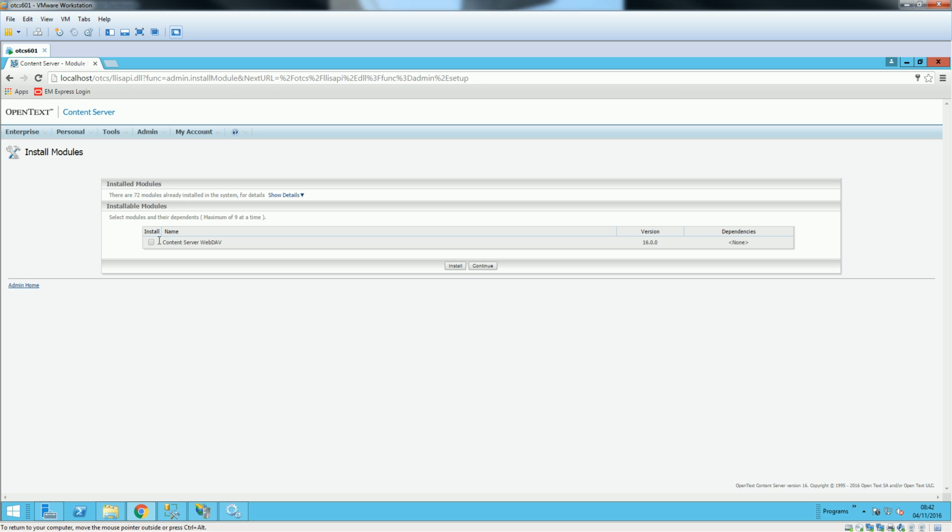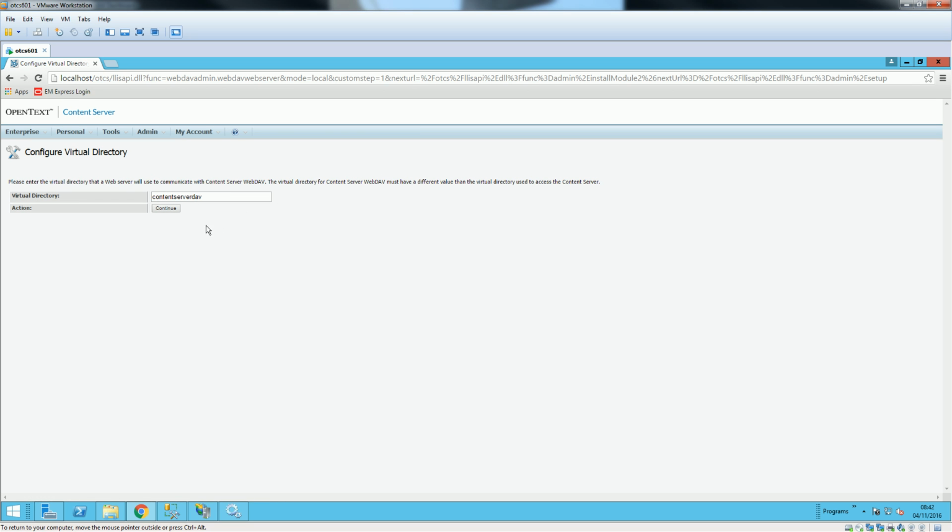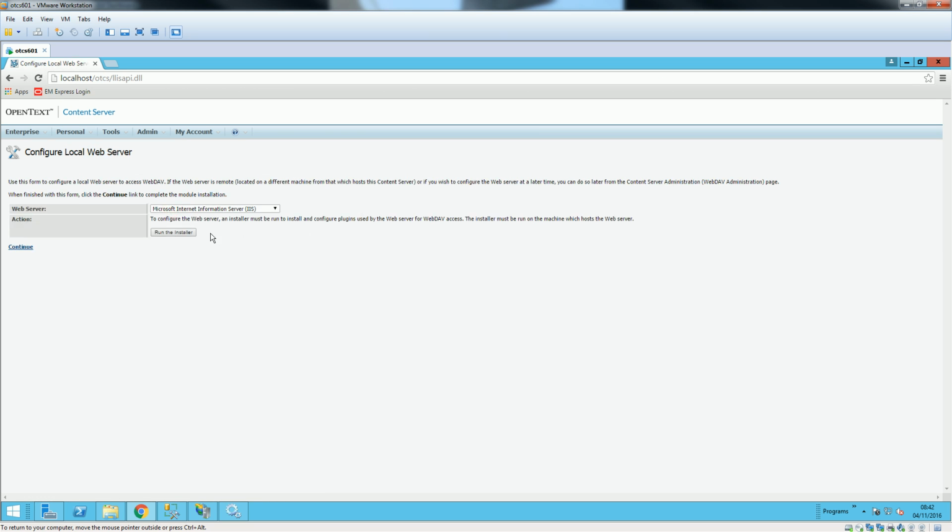Here you can install content server web development. So we'll say install it. It doesn't need it, but in this case, because it's giving us the option, so we'll say install it.